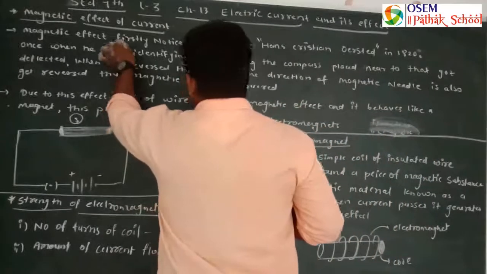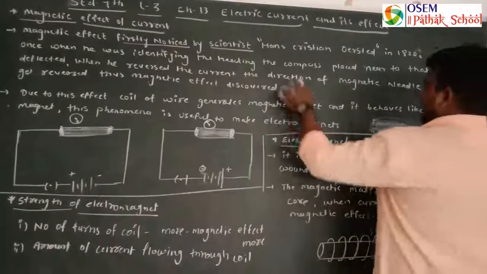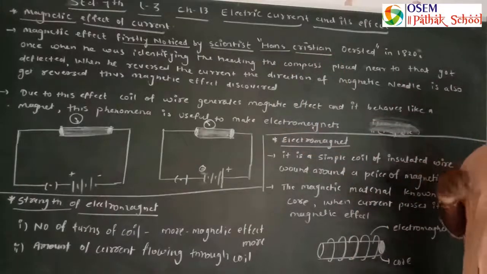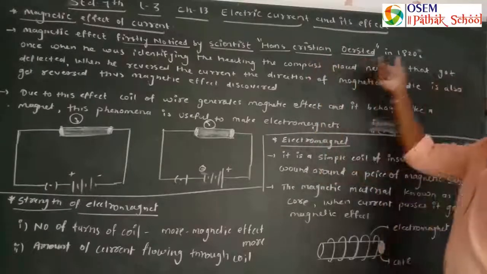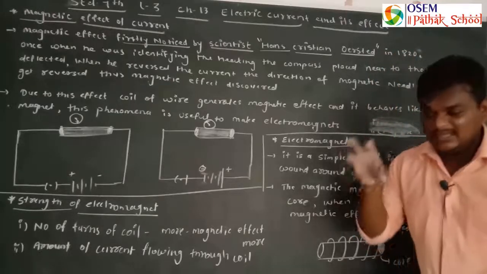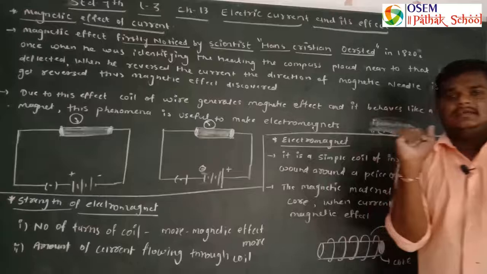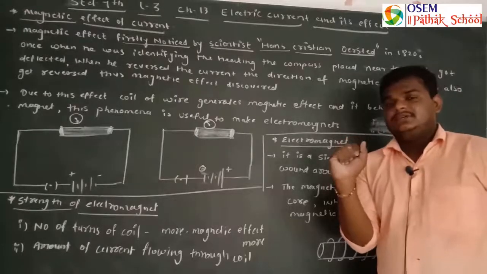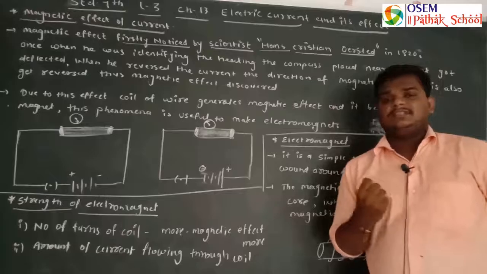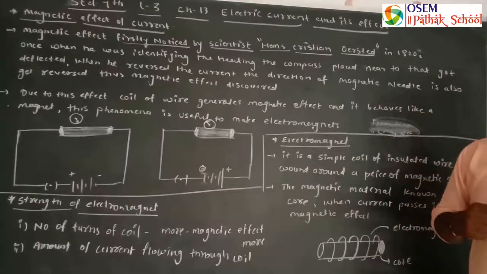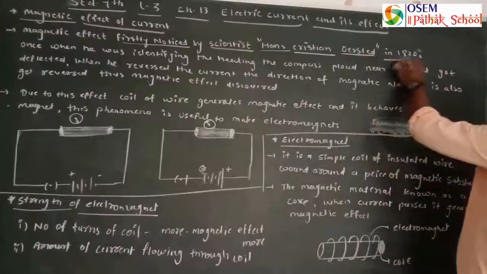The magnetic effect was first noticed by the scientist Hans Christian Ørsted, who first noticed the magnetic effect of current. He noticed that whenever current passes through a wire, that wire attracts other magnetic material towards itself. So the magnetic effect was first noticed by Hans Christian Ørsted in 1820.